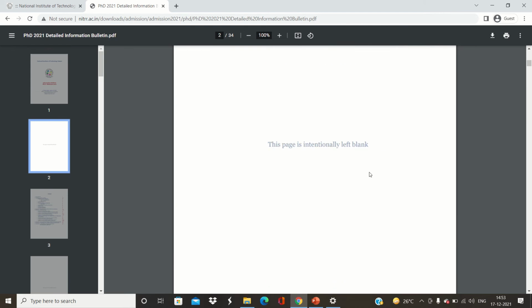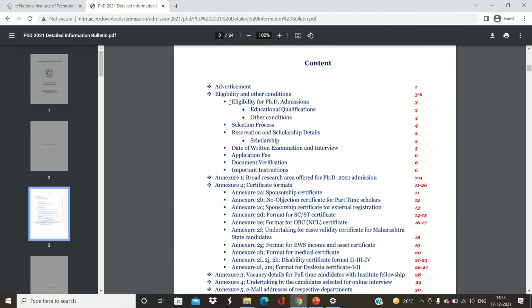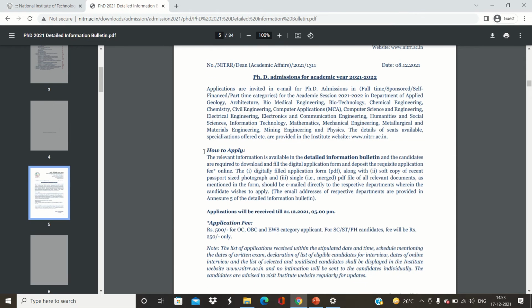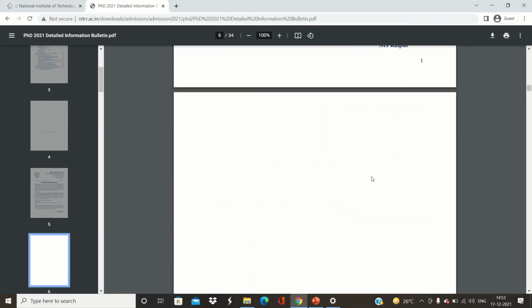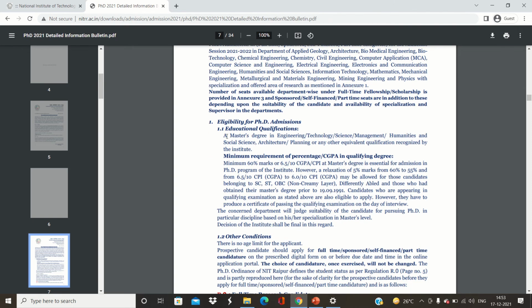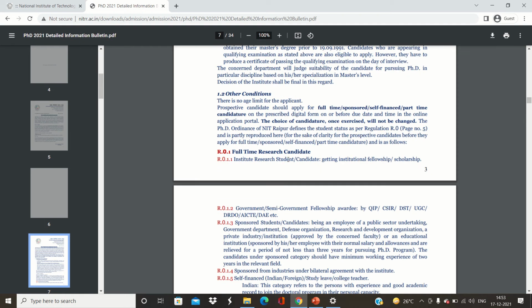So what you will get in the information bulletin, you will get the eligibility condition, other qualifications, and a lot of other things. So let us see the how to apply. You will get the PDFs, whatever you have to send on the respective email IDs. So here is the minimum eligibility criteria. It is a master's degree in engineering, technology, science, management, humanities, based on your subject or branch, and the minimum marks should be 60% or 6.5 CGPA in the master's degree.